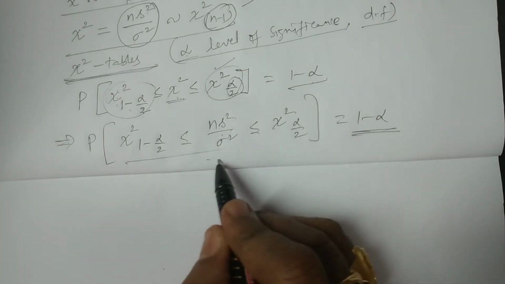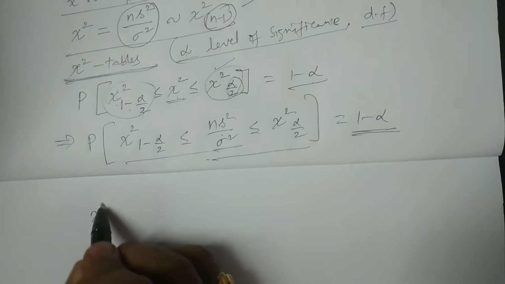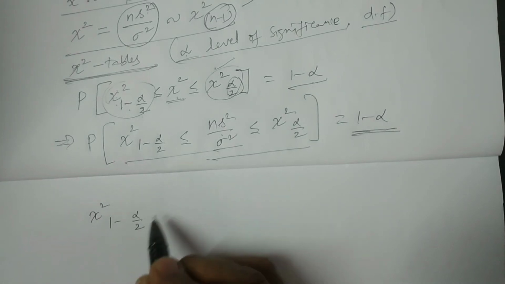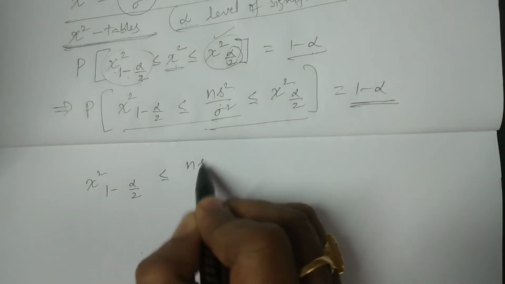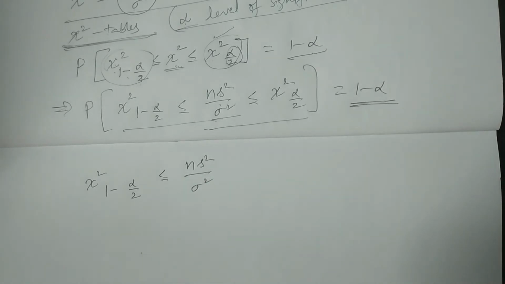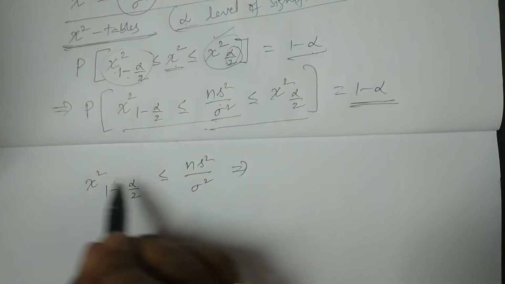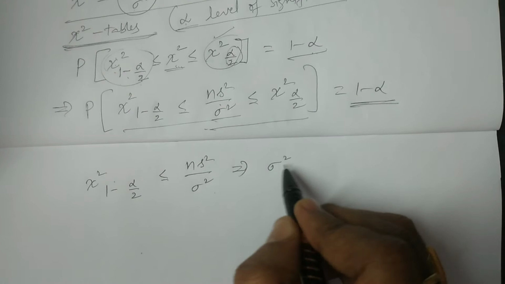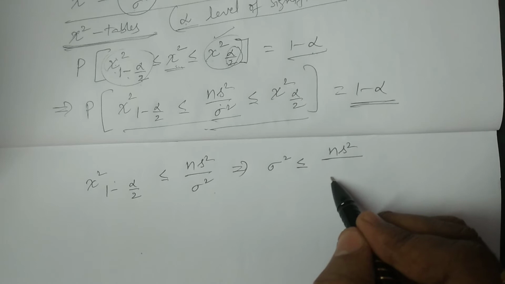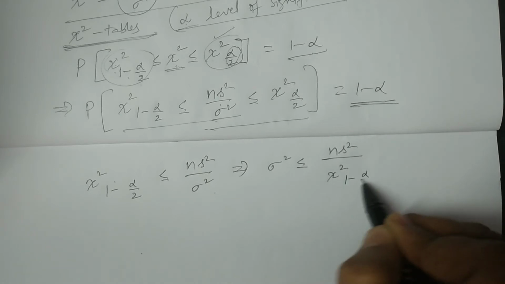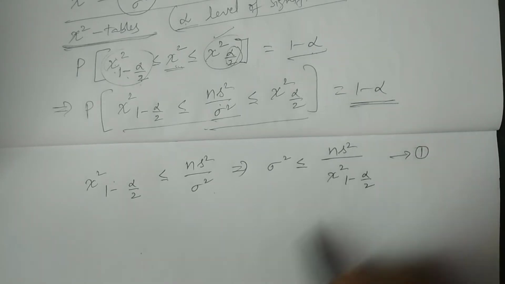equation 1 and equation 2, right? What is equation 1? We can consider this is chi-square 1 minus alpha by 2. It is less than or equal to ns square by sigma square, right? So which implies I take the sigma square left hand side and this value to the right hand side, so that sigma square is less than or equal to ns square divided by chi square 1 minus alpha by 2, right? This is what let you consider equation 1.